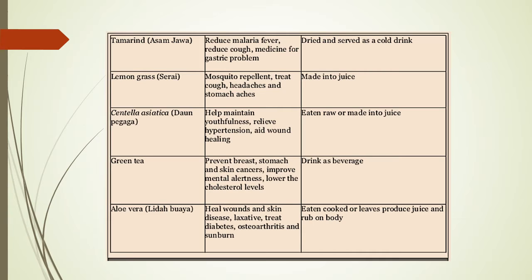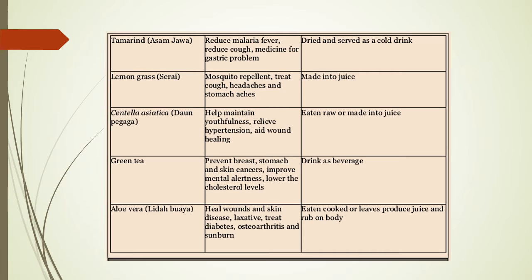Lemongrass, or serai: we can use this as a mosquito repellent, and to treat cough, headache and stomach ache. So how is it used? Made into juice. The other one is daun pegaga, whose scientific name is Centella asiatica. We believe that it can help maintain youthfulness, or awet muda, relieve hypertension, and aid womb healing.